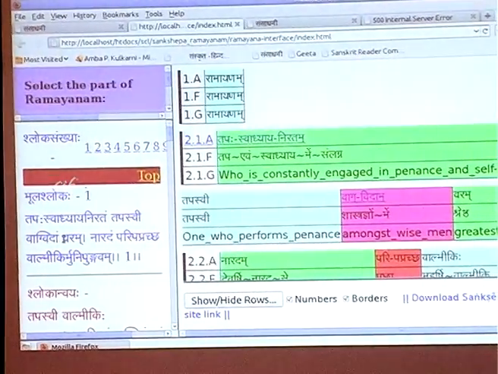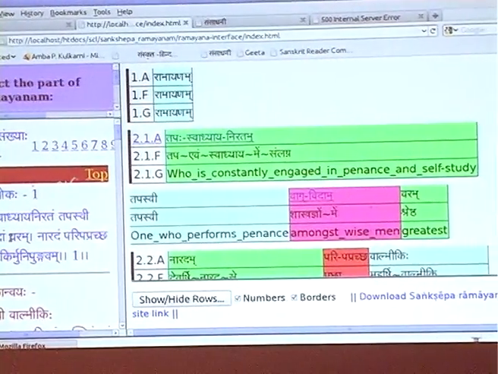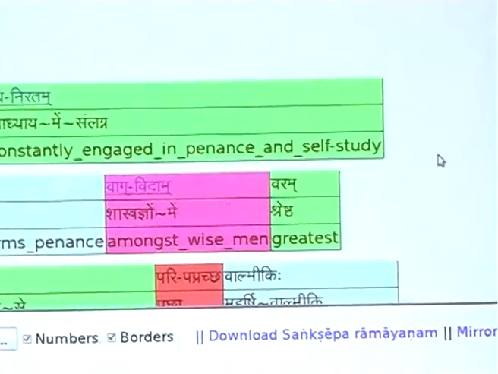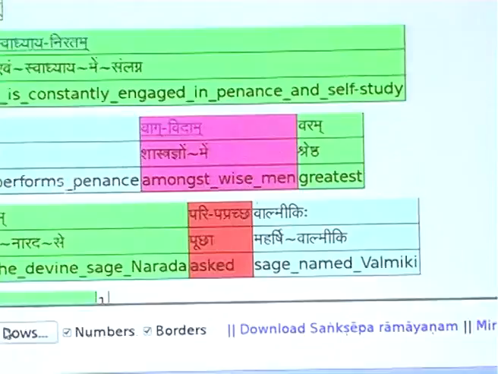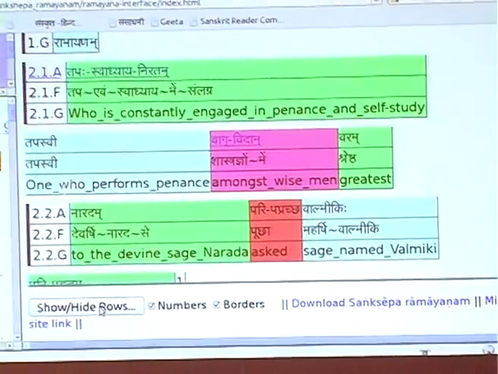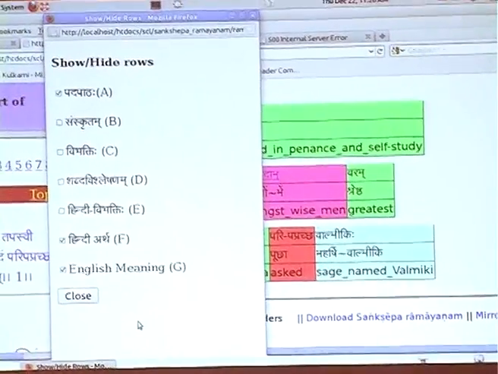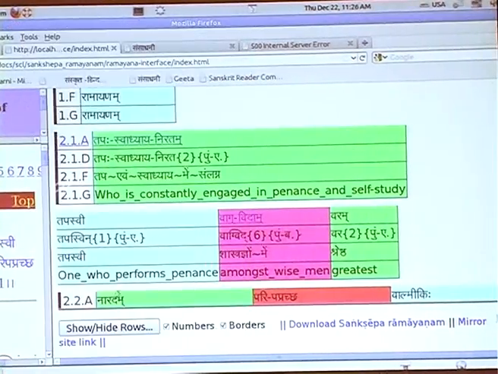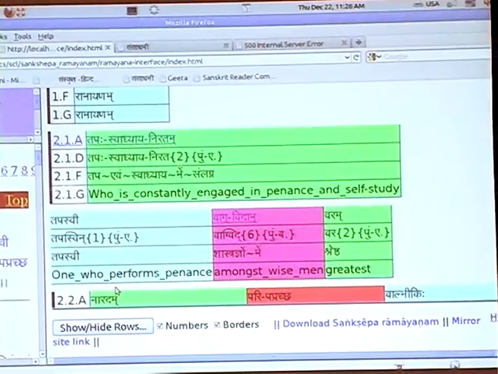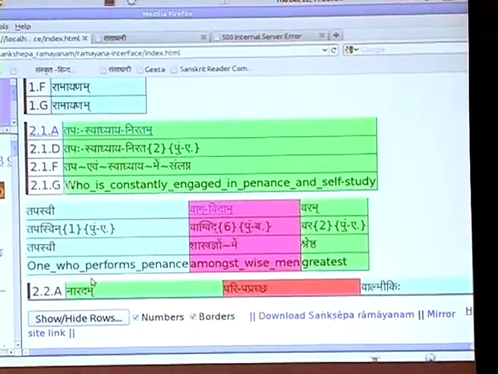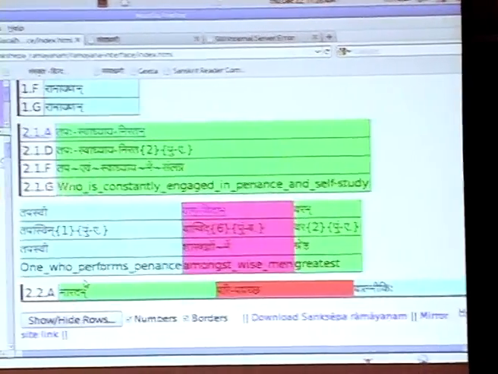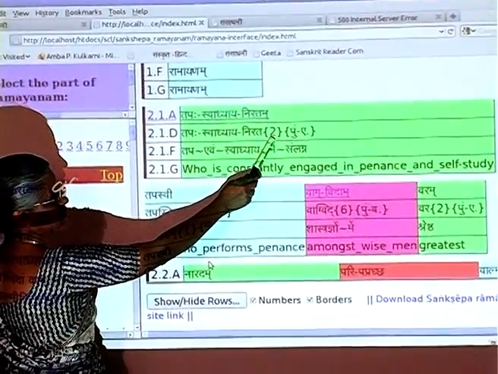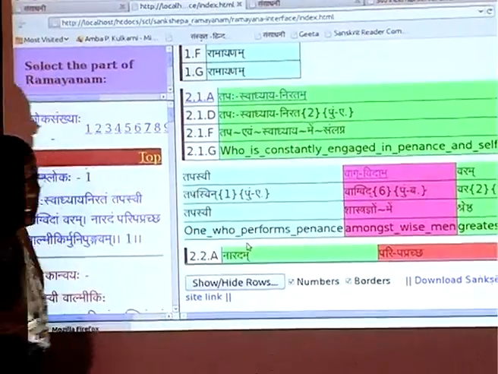So what are these colors? This particular interface will allow you to see the Shabda Vishleshana, and now you will understand the relevance of the colors. Tapasvadhyaya Niratam, Nirata, this is in Dvitiya, Pullinga, Ekavachanam.